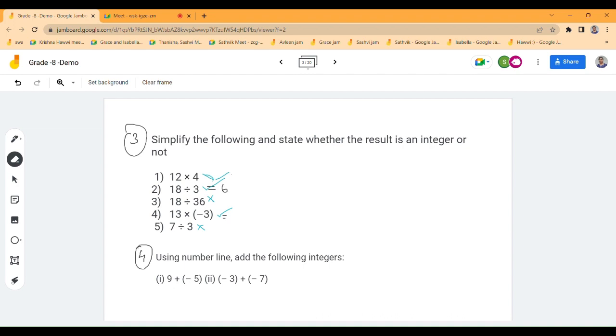Using a number line. Ma'am, what am I supposed to do here? Like, I should draw a line? Yes, using a number line, you have to add the following integers. On the number line, you just show how you'll be able to find the sum of that. Okay.